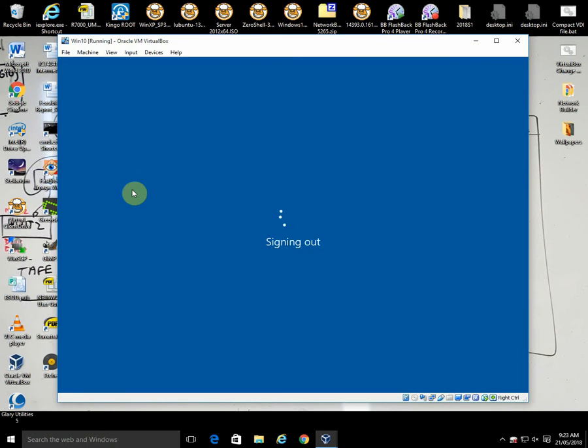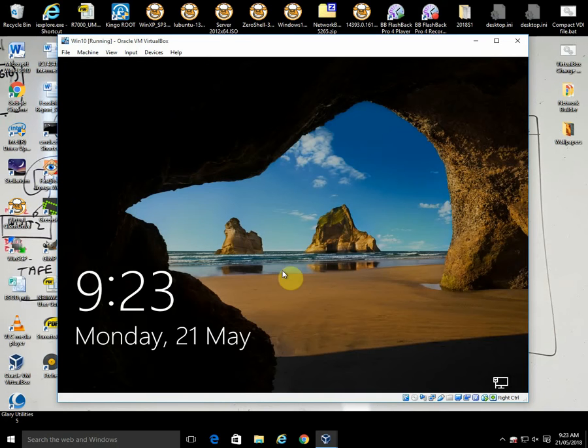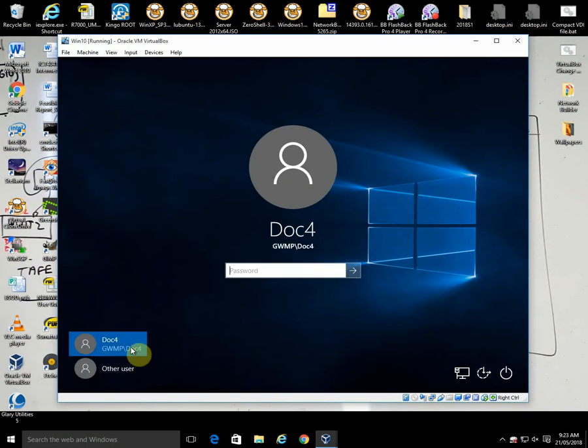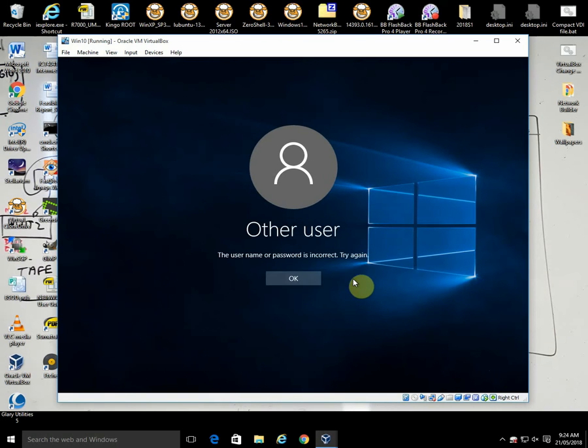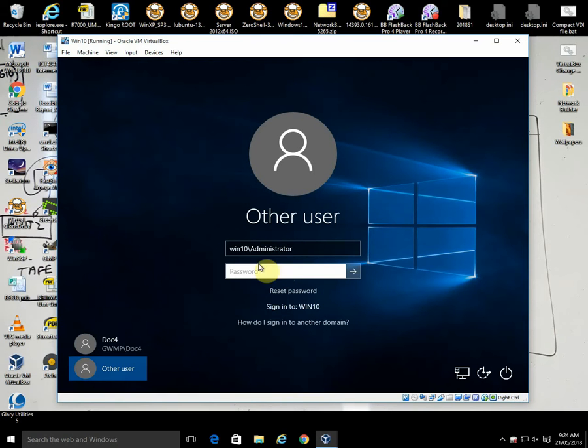Sign out, and we'll sign back in again as another user. I think it's Win10 is the name of the machine, and administrator. Okay, so maybe I've got the wrong name of the machine.